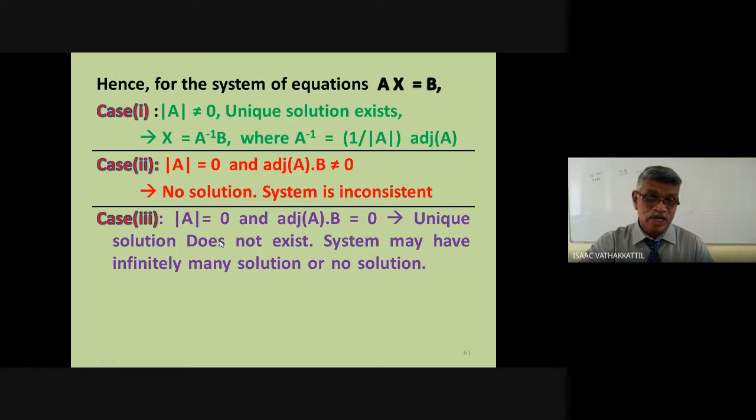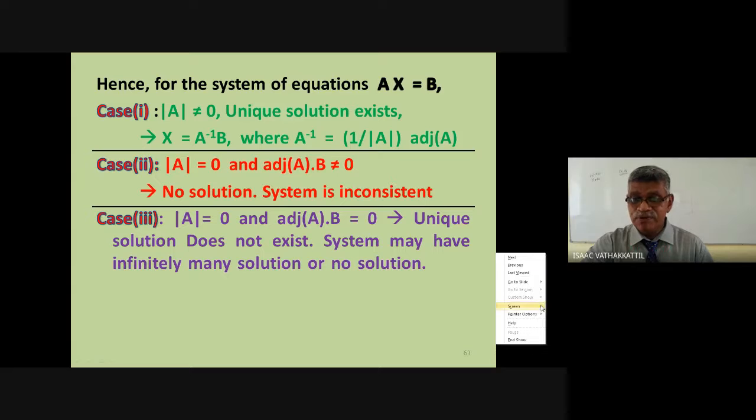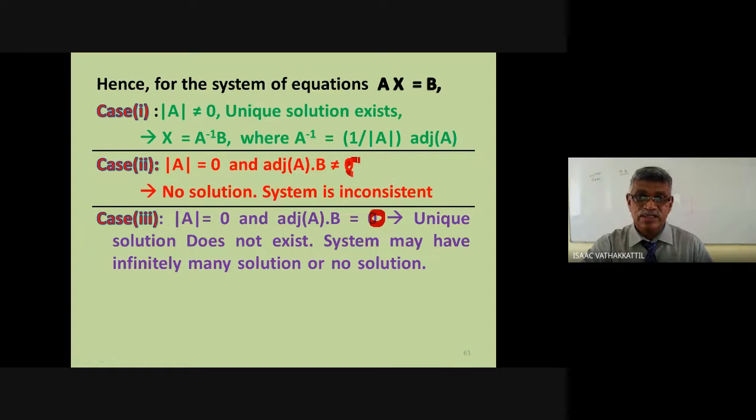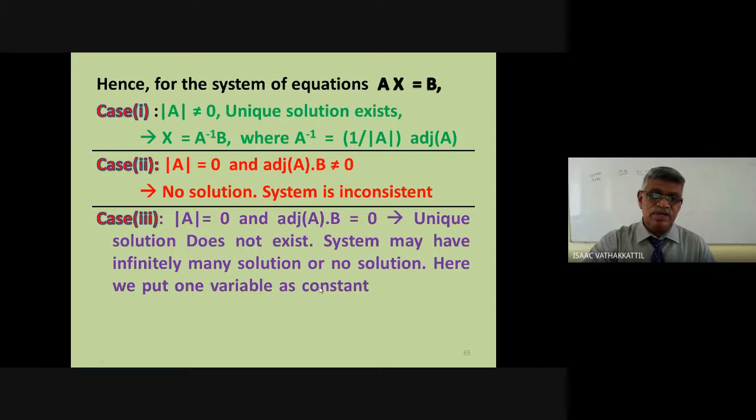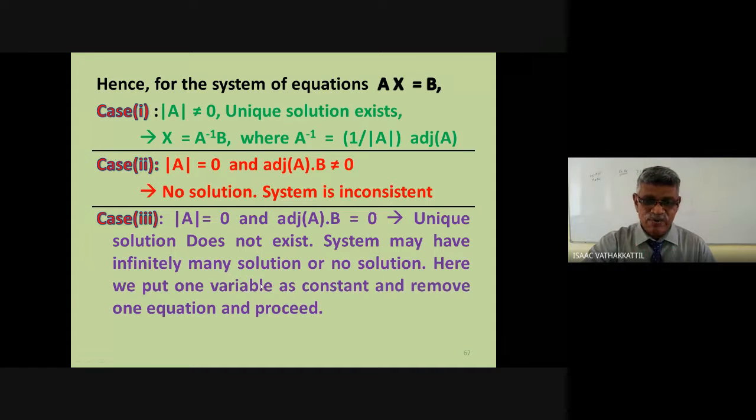Remember, nothing is concluded here when determinant A equal to 0 and adjoint of A into B equal to 0 matrix O. What we know is that unique solution does not exist. System may have infinitely many solutions or no solution. So in this case, what will we do? Here, we put one of the variables as a constant k and remove one equation.